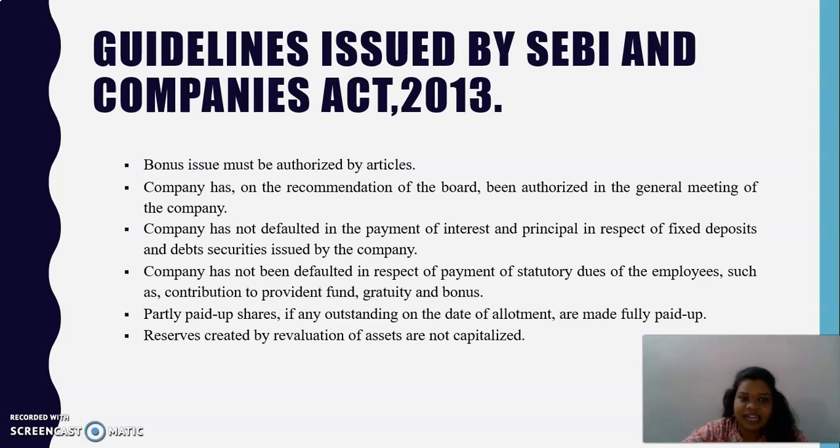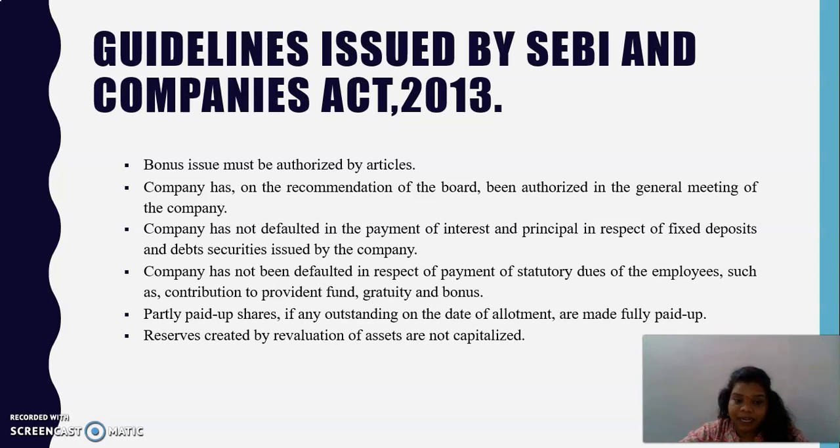We have guidelines from SEBI and the Companies Act, and the company should also make sure they have no default in the statutory payments and statutory dues which are pending to the employees, such as gratuity or EPF. We should make sure a certain amount is kept aside, or the arrangements are done properly, because if you are not paying it or have any default, then your company is not eligible to go for the bonus issue.